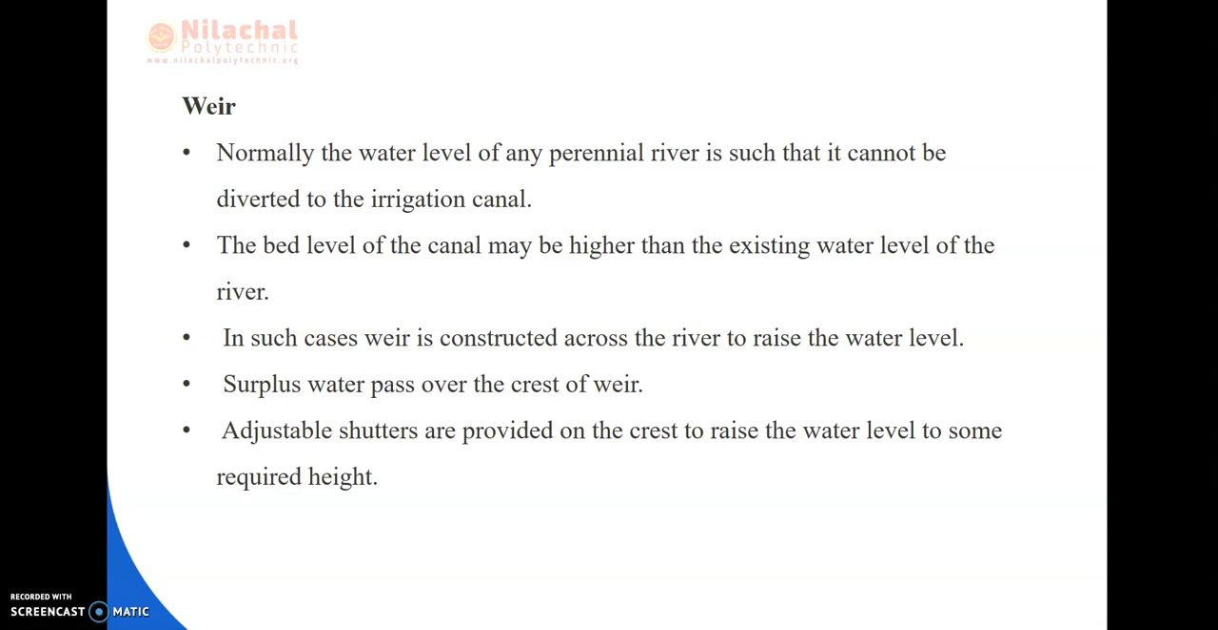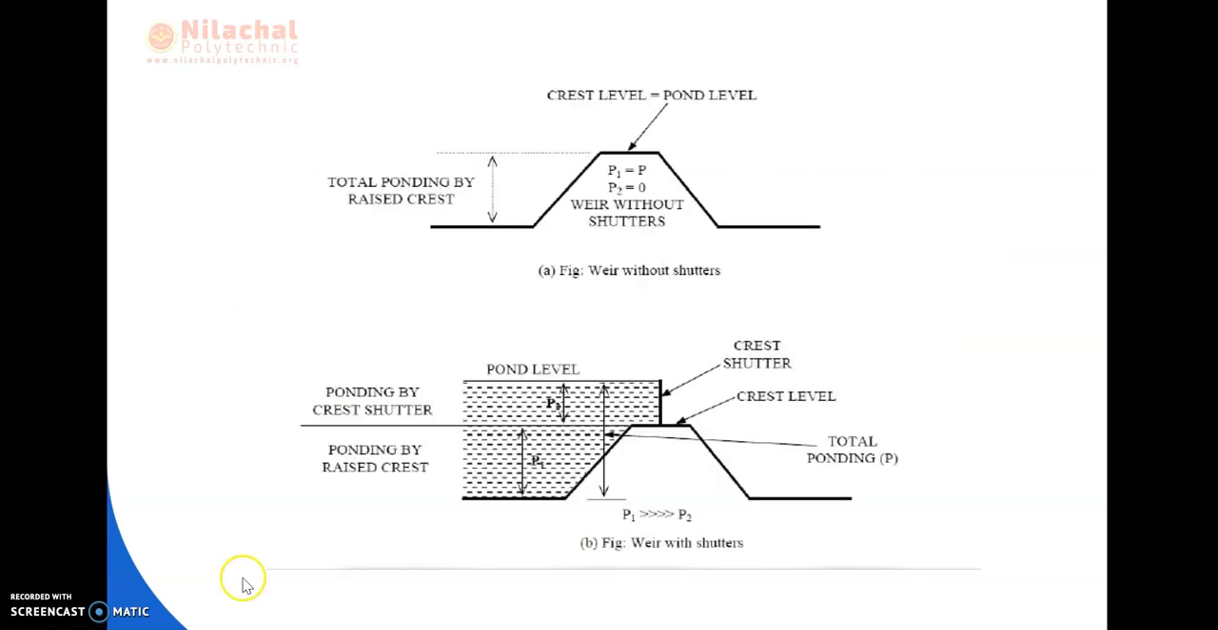So, here in the weir, mainly the water level of the river cannot be diverted to the irrigation canal, okay, and the bed level of the canal may be higher than the existing water level of the river, and the shutters are provided on the crest to raise the water level to some required height. You can see here the diagram of the weir. Here you can see the weir without shutters, and here you can see the weir with shutters, okay.